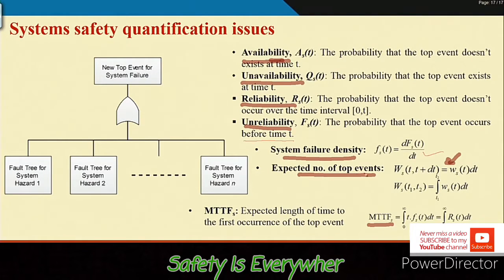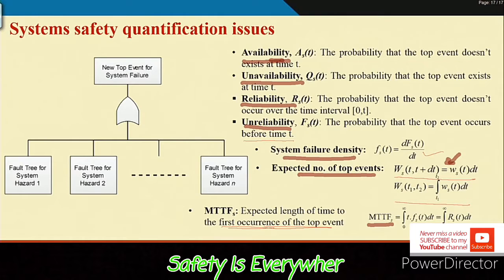Then the expected number of top events. If you know the unconditional failure intensity at the system level, then this is the formula, between t and t plus delta t, in such a manner that within the small amount of time only one event can take place. If you are interested in the expected number of failures between T1 and T2, then this is the formula. And what is the mean time to failure at the system level? It is the expected length of time to the first occurrence of the top event. So this is the formula.